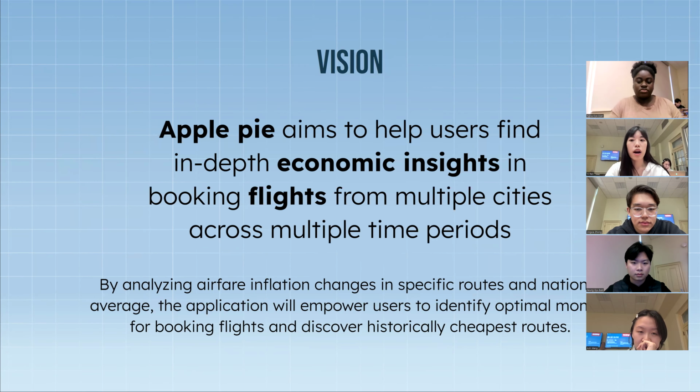Apple Pie aims to help users find in-depth economic insights in booking flights from multiple cities across multiple time periods. By analyzing airfare inflation changes in specific routes and national average, the application will empower users to identify optimal months for booking flights and discover historical cheapest routes.